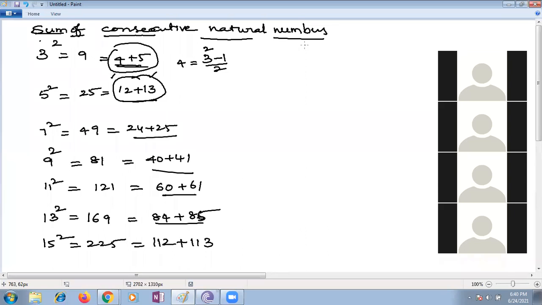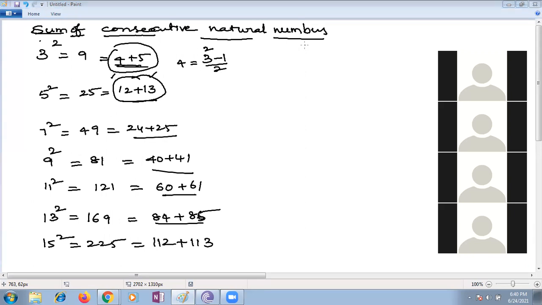Ma'am, but in the case of even numbers, how can we do it, like 8 squared is 64, which is an even number? What is the heading I'm giving? The sum of consecutive natural numbers. Only odd numbers we are considering. Try with even numbers also and tell what happens. Ma'am, if we take 64, we cannot divide by 2 and get odd numbers, we would get 32 plus 32. So can we take 31 plus 33? No, that's not consecutive, ma'am.